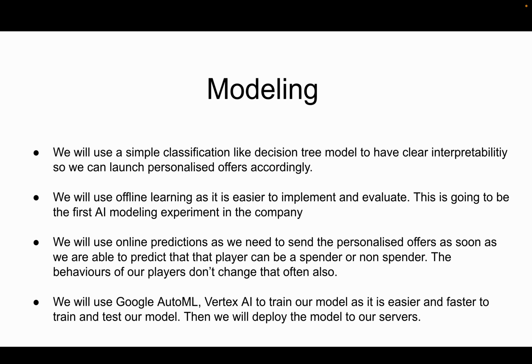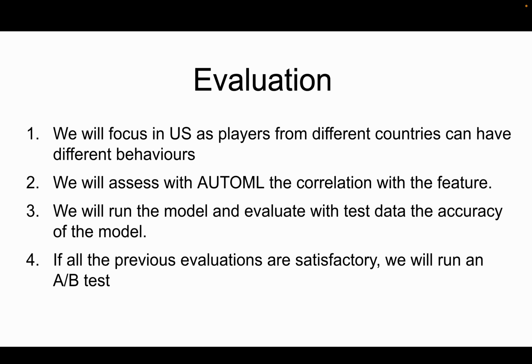In our case, this is going to be our first AI model that we are going to experiment with in the company. We will use online predictions, as I mentioned before, just to send a personalized offer as soon as we are able to predict what kind of player that player is going to be. And we will use Google AutoML and Vertex AI to train our model, as it's easier and faster. And when we have trained the model, we will deploy those models in our service.